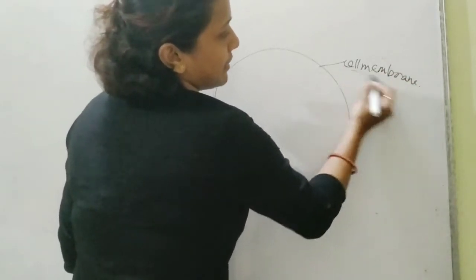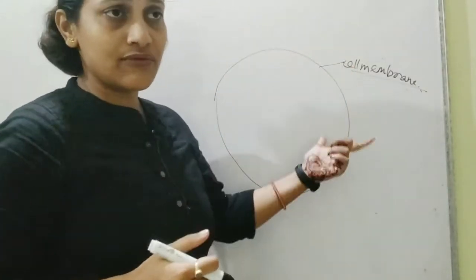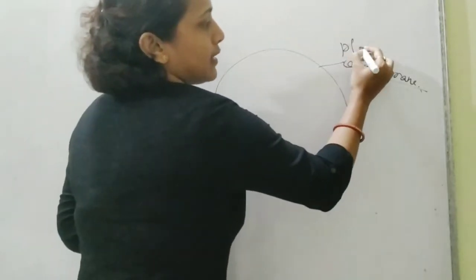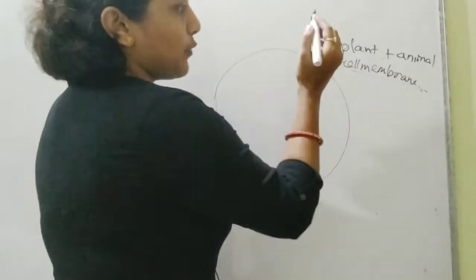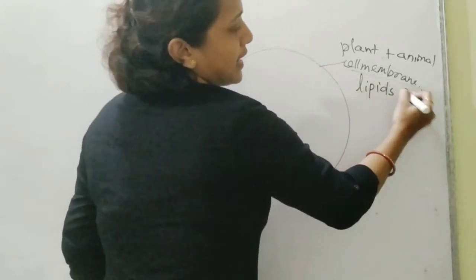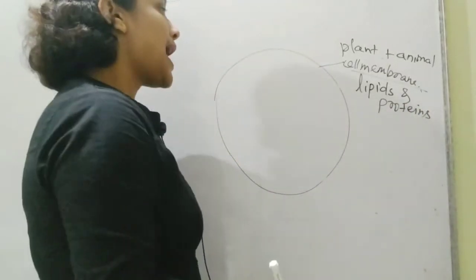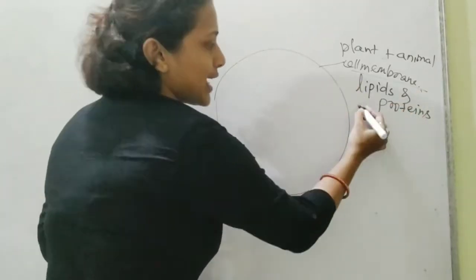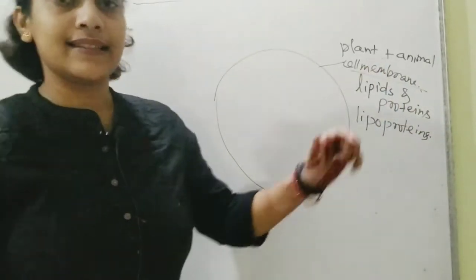Now the cell membrane, structurally or location-wise, you can say that it is the outermost membrane of both plant and animal cells. It is found in both plant and animal cells. When we talk about the structure or the composition, it is actually made up of lipids and proteins. Lipids is the biochemical term that has been used for fats, and generally we say that the combination of lipids and proteins is addressed as lipoproteins.